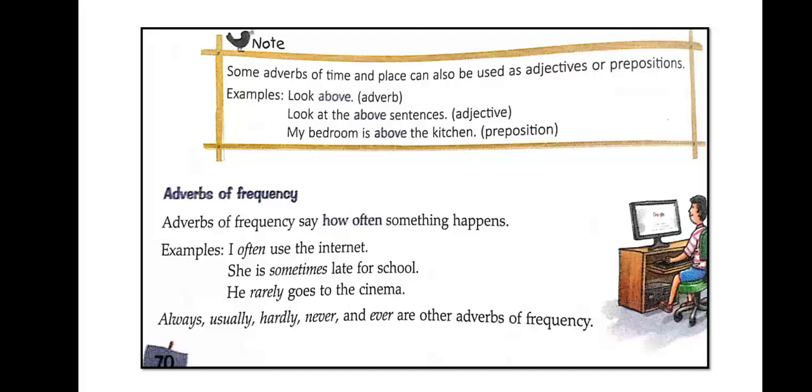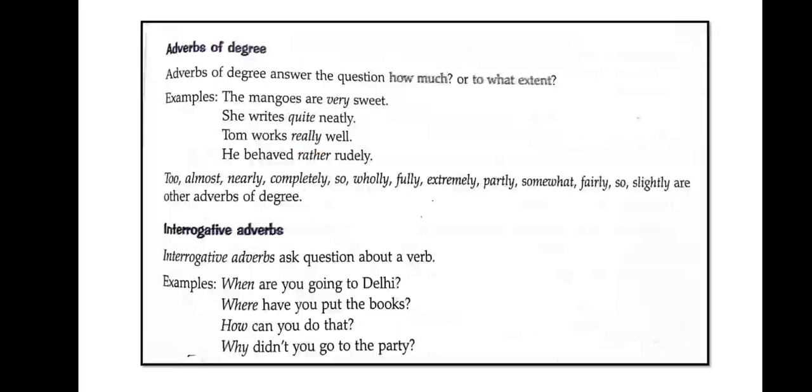Now children, please see page number 71. We are having here adverbs of degree. Adverbs of degree answer the question how much or to what extent. Whenever we are asking how much for uncountable things, this is called adverbs of degree. So here we have examples. The mangoes are very sweet. She writes quite neatly.